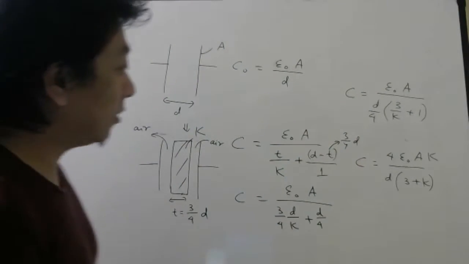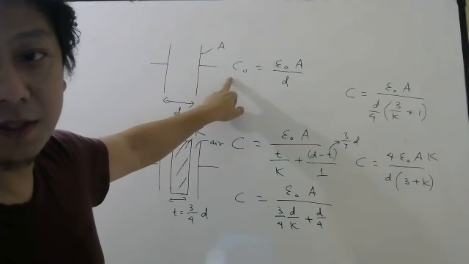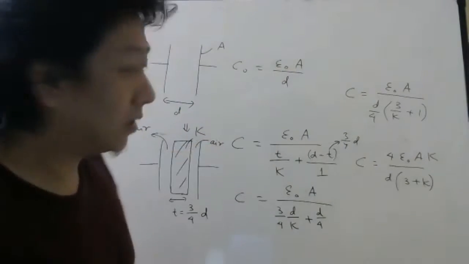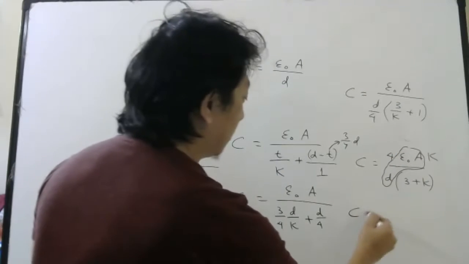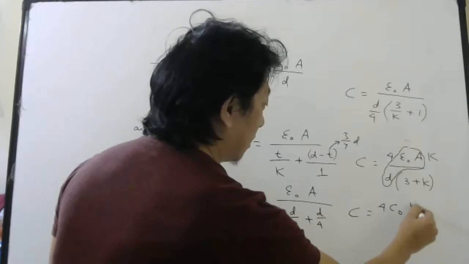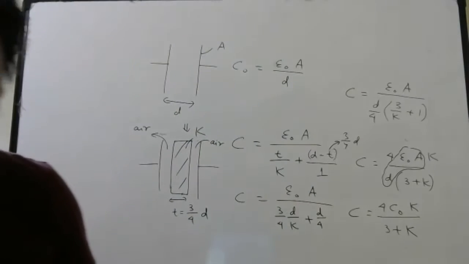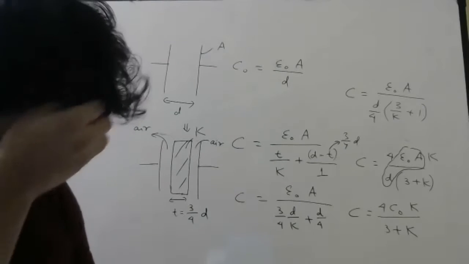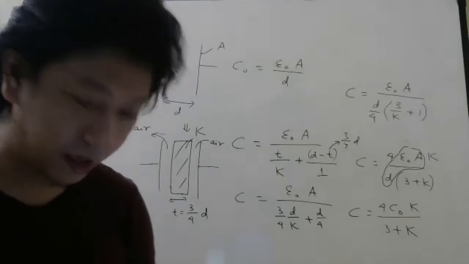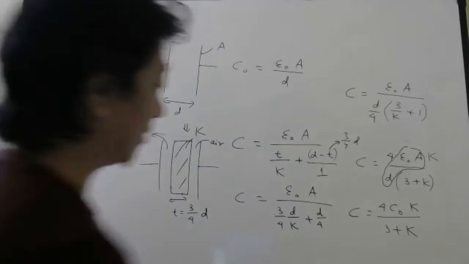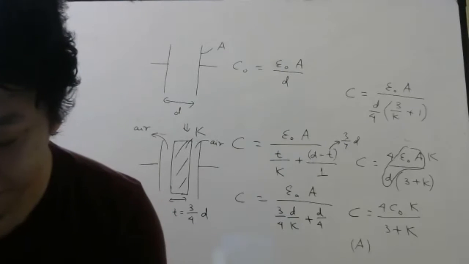Now, they are trying to write this capacitance in terms of the original capacitance. So original capacitance was what? Epsilon naught A by D. You can see this part is epsilon naught A by D. So I can write 4 C naught K by 3 plus K. Which option does it match with? 4K by 3 plus K. 3 plus K is same as K plus 3. Option A. So students, successfully we have completed this part.